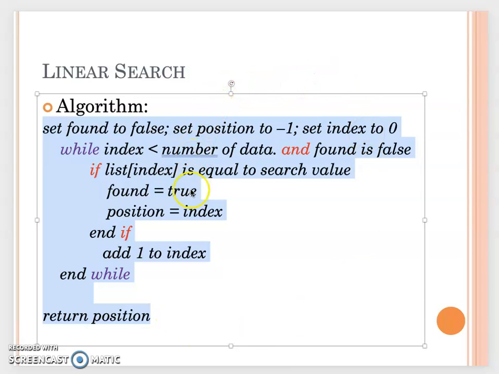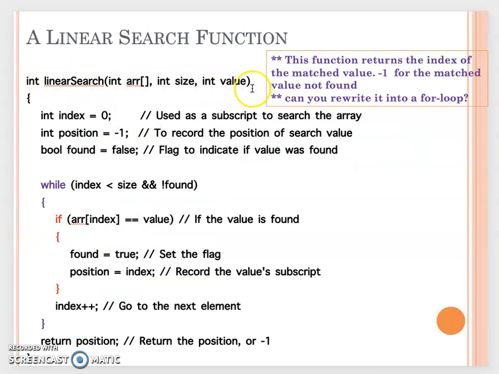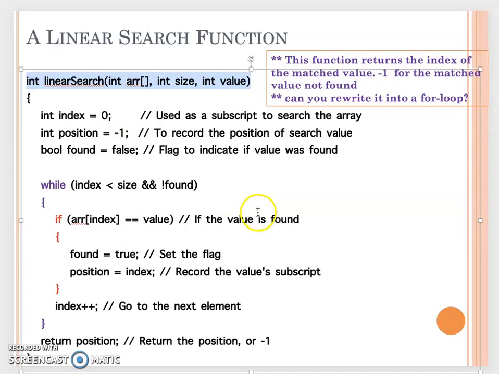So sometimes when we say algorithm, it's just the idea of how you want to implement it in your code. That's why here we write a linear search function. Like I said, for this linear search function, I will pass in the array as an argument. See, I pass in an integer array. All the time I need a size. Then the value is the value I'm searching for. The return type is integer because I want to return the location of the match value.